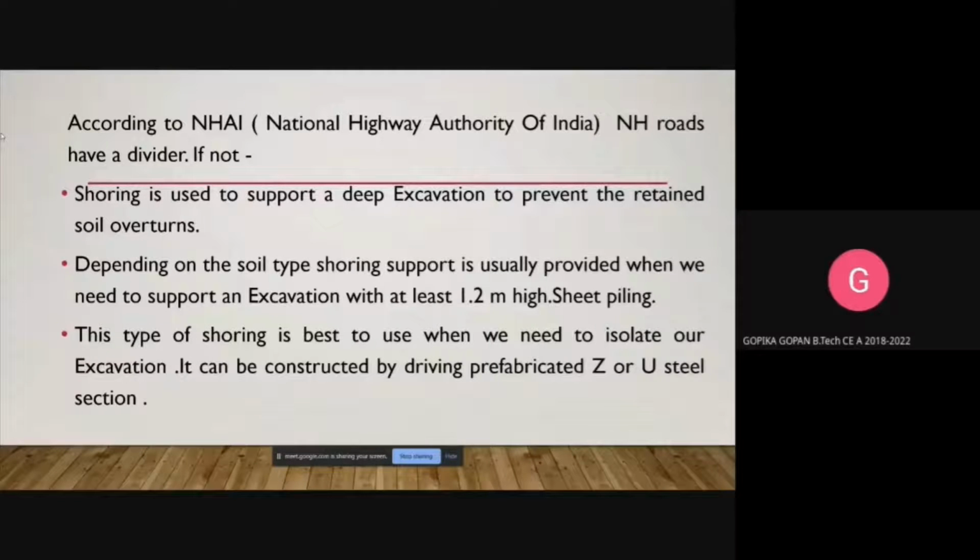Next is sheet piling. This type of shoring is best to use when we need to isolate the excavation. It is commonly made of steel but can also be formed of timber or reinforced concrete. It is constructed by prefabricated I or U steel sections.